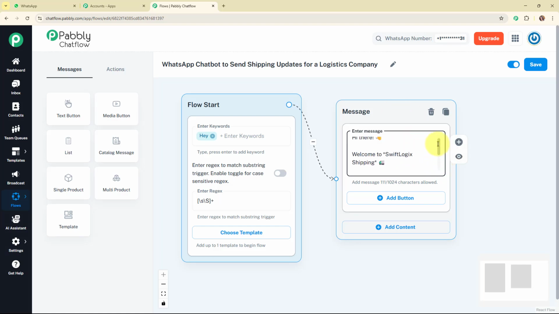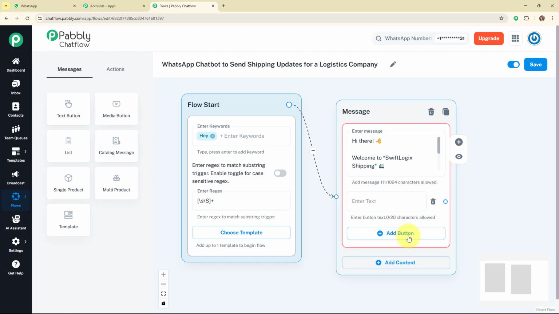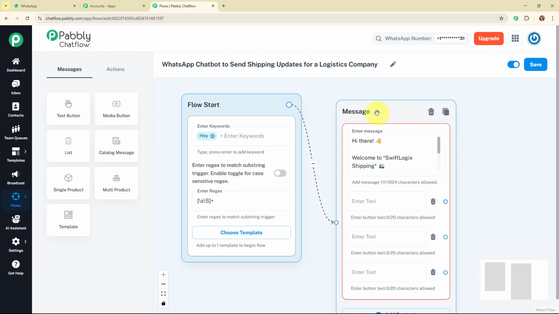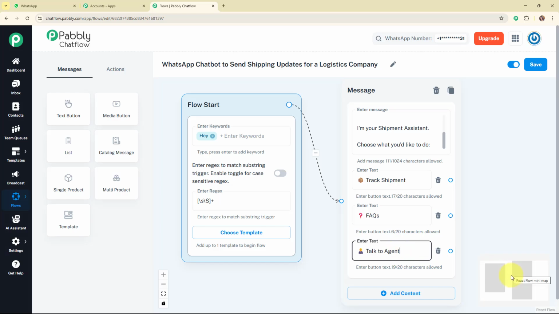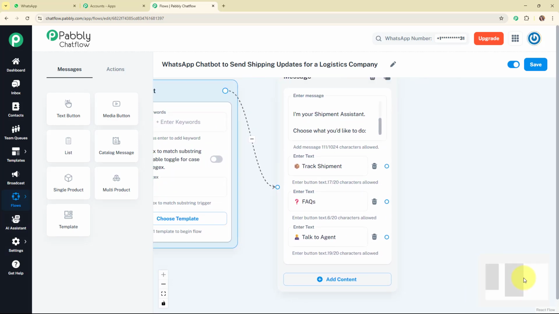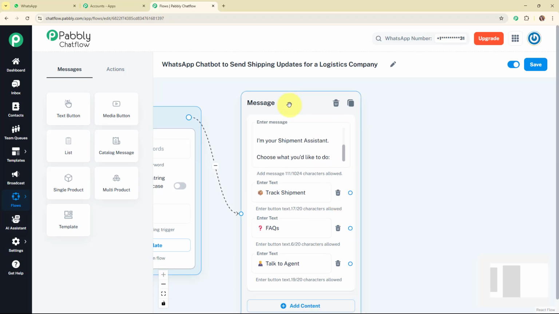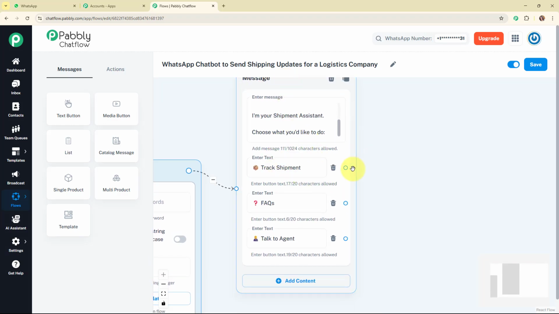So this is a common hello or welcome message, and then I'm going to add some quick replies buttons with this text box to give some valid options to my customer. Here I'm going to enter the text as track shipment, FAQs and talk to agent. And now after adding all these quick replies buttons, we are going to further set up this WhatsApp chatbot for these quick replies buttons. Let's start with track shipment.